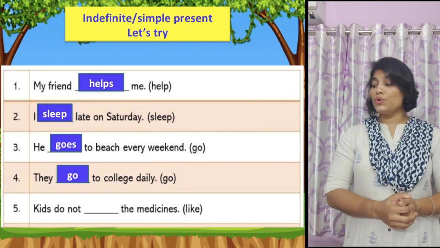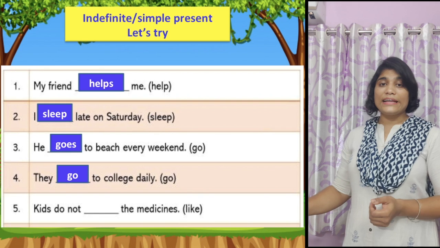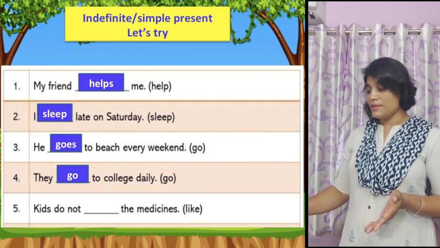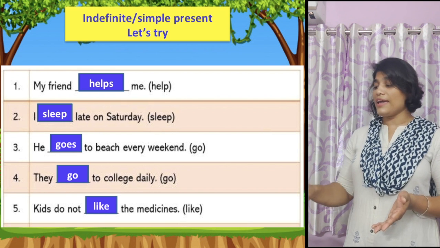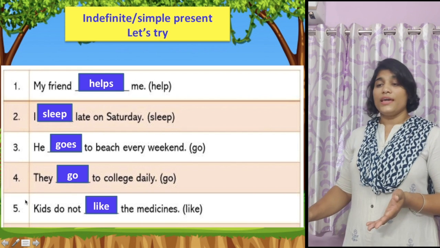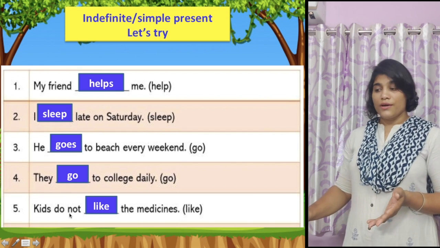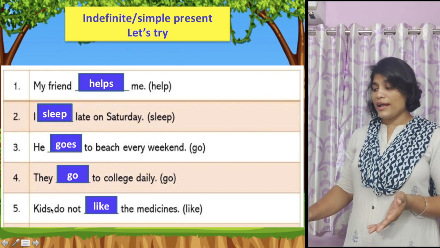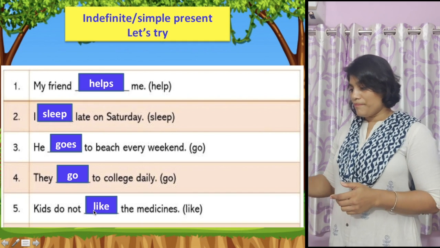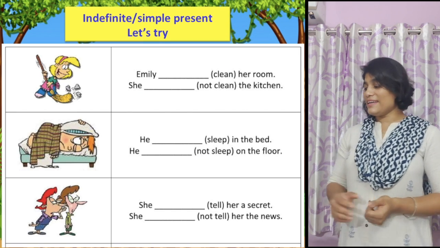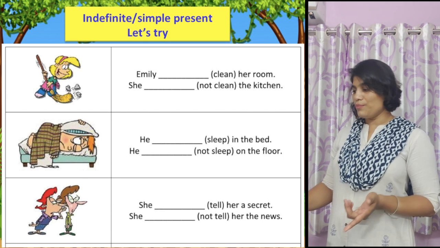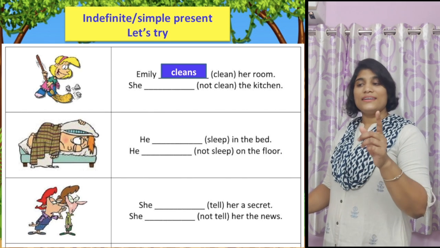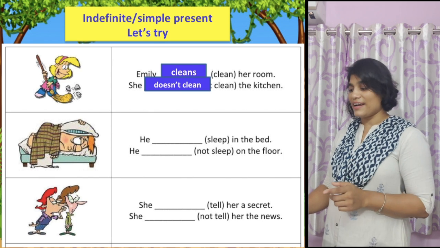They go to college daily. Kids, again, is plural in number, referring to many kids. So: the kids do not like the medicine. Look at this: to make it negative, you have to use do not. Do and not, and then the base form of the verb. Let's do more examples together. Emma cleans her room. And to make it negative, what do we do? Yes, Emma does not clean, or doesn't clean, the kitchen.